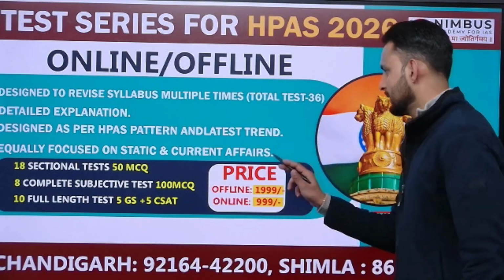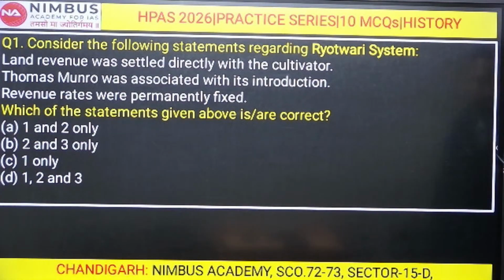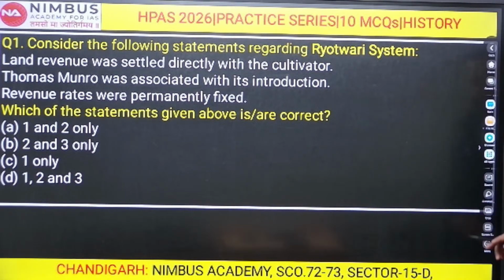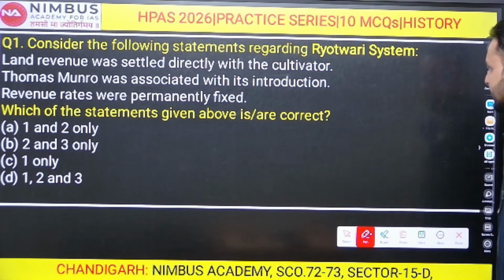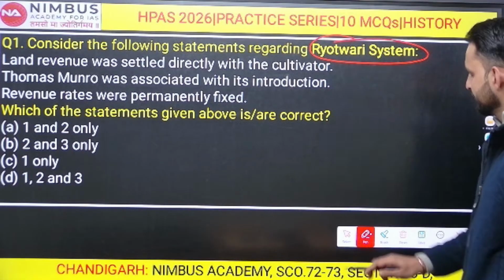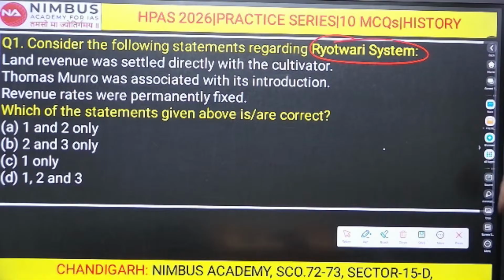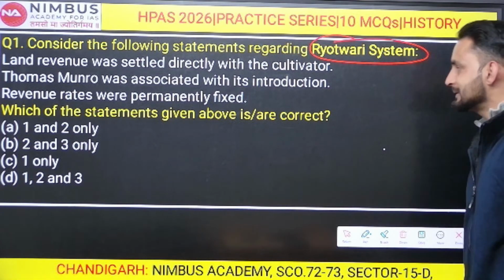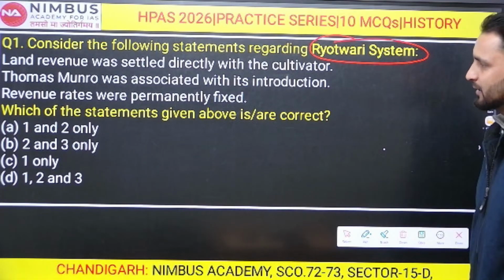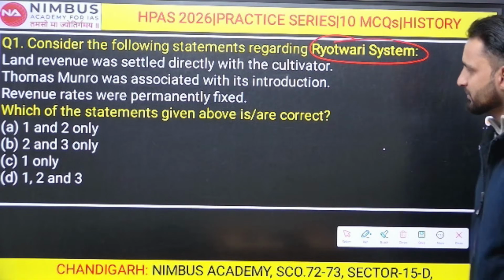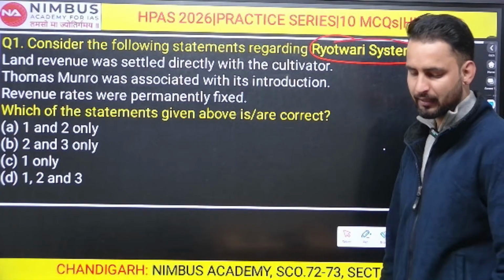Okay, right. So here is your question number first. Now there are three statements regarding the Rayatwari system. Statement one is land revenue was settled directly with the cultivator. Second, Thomas Munro was associated with its introduction. And third is that revenue rates were permanently fixed. Which among the following statements given above are correct?